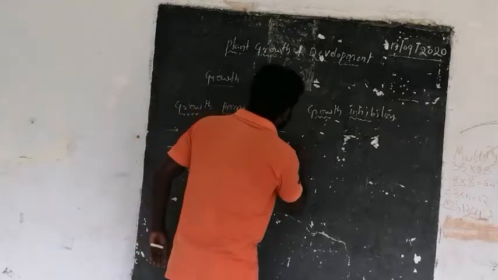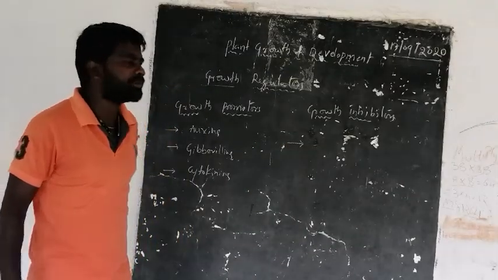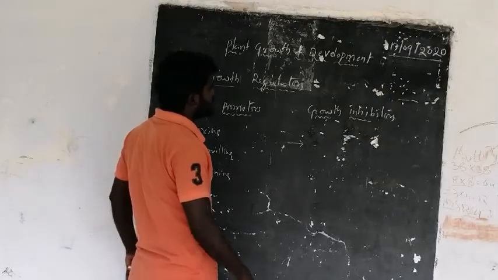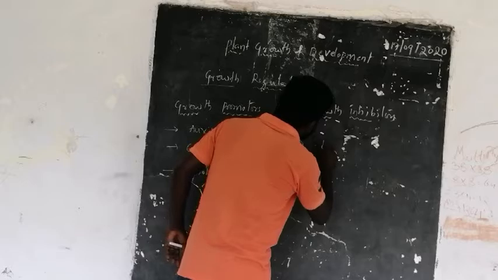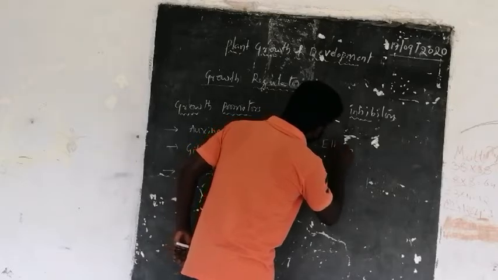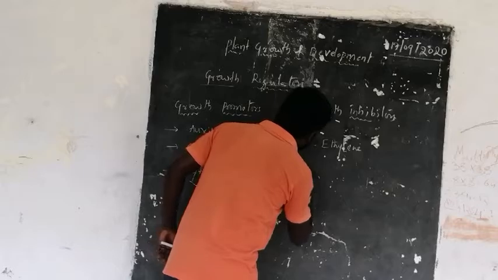And for the growth inhibitors, there are two kinds: ethylene and abscisic acid.